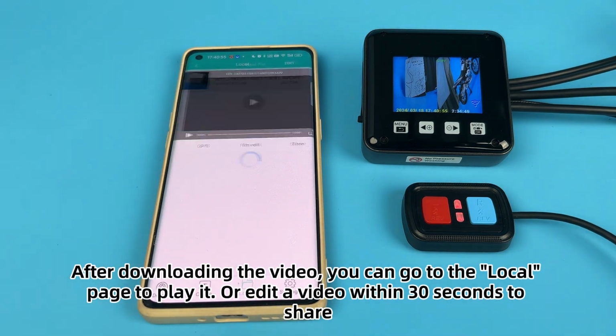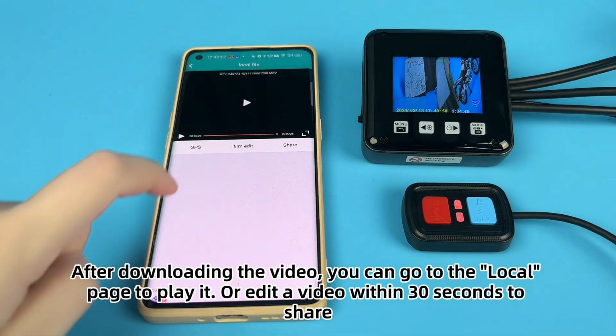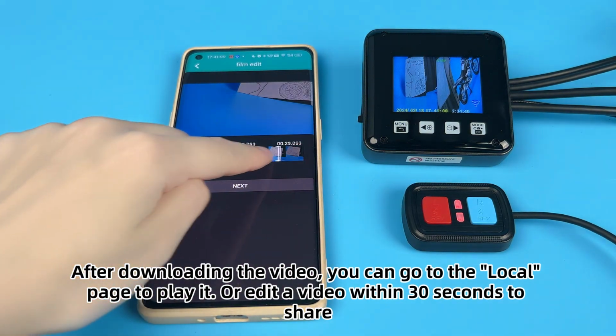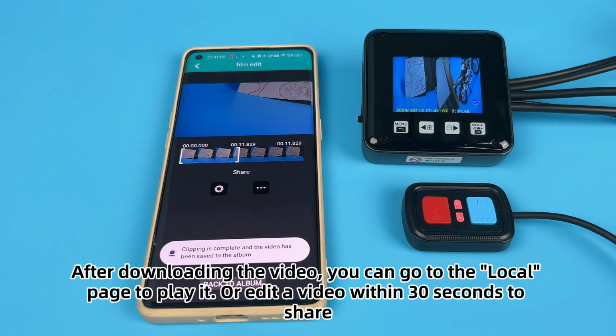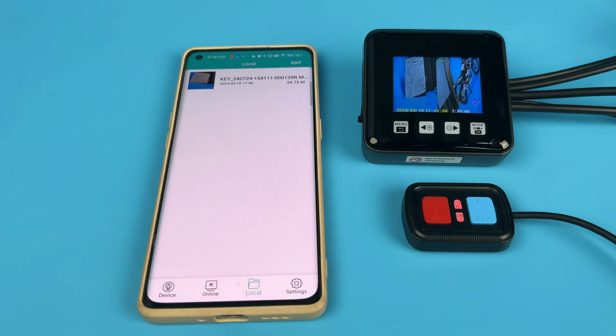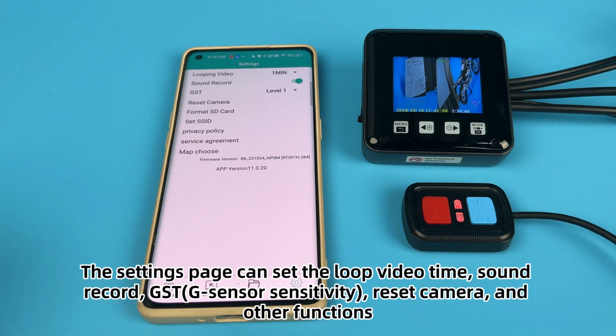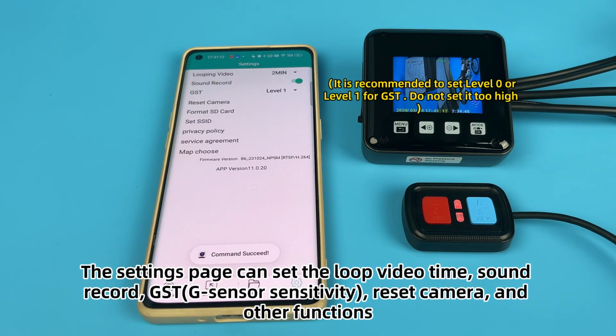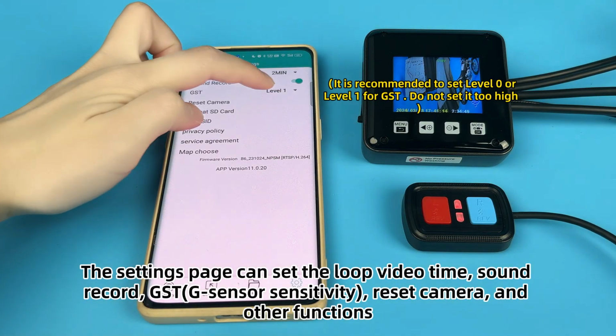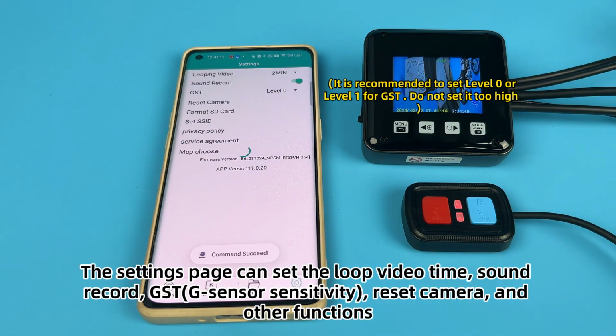After downloading the video, you can go to the local page to play it or edit a video within 30 seconds to share. The settings page can set the loop video time, sound record, GST, reset camera, and other functions.